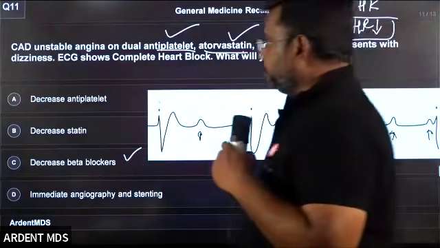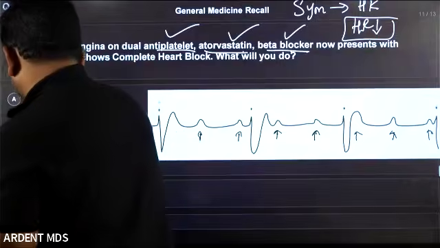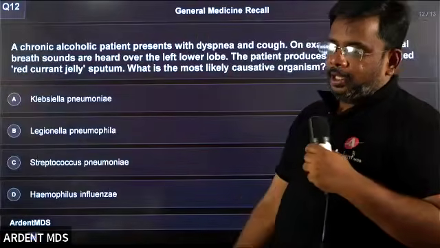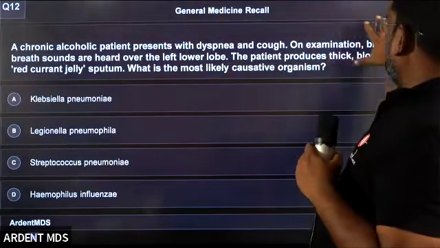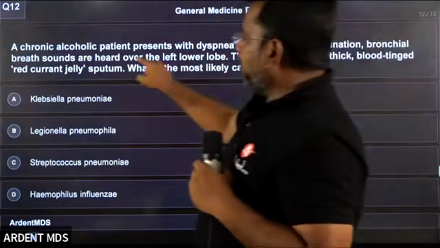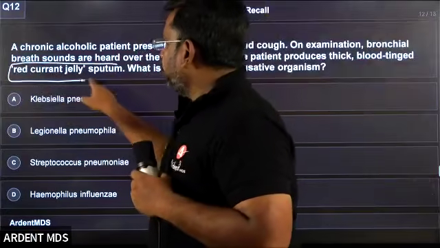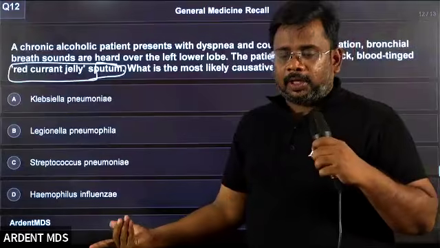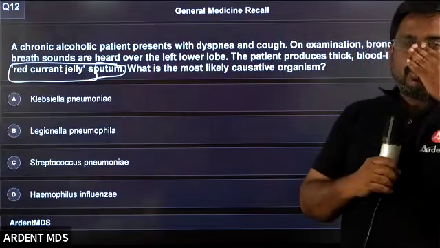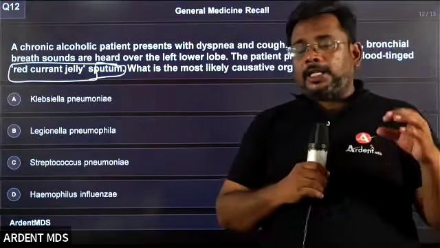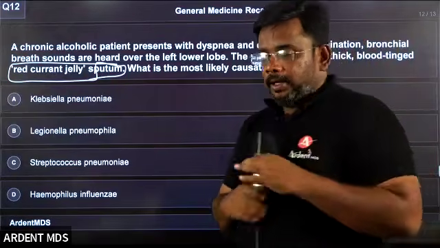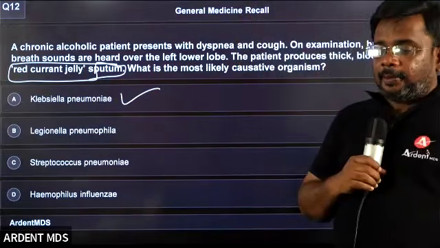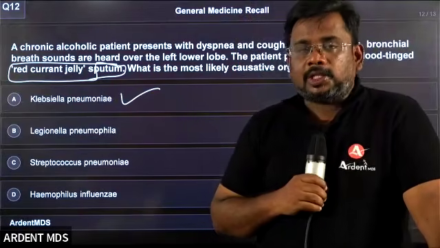Question number 12. What is the key point here? You need not study any point here. One key point will just come to your eyes, and if you already know the answer, you can easily put it. You don't need to waste time. It's all about red currant jelly sputum, which is seen in Klebsiella pneumoniae. So the answer is A.